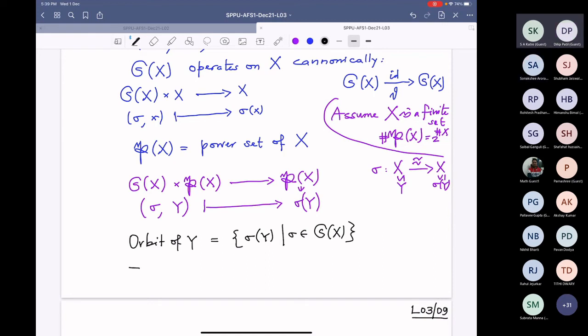How are we denoting the orbit? I'll use the same notation: S_X times Y. This is how you denote the orbit. You remember G times x; G is our S_X and Y is that element. So this is the orbit. So what is the cardinality of the orbit?